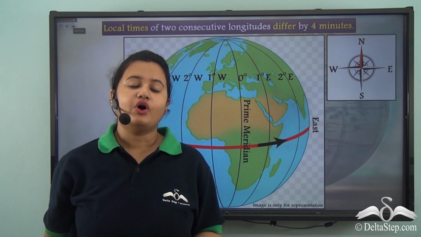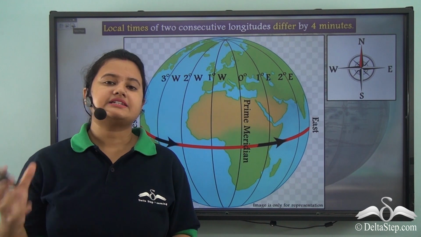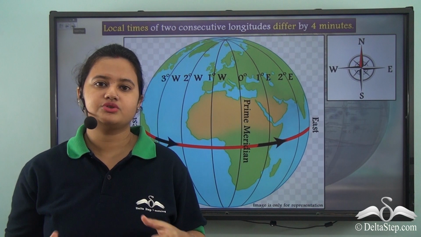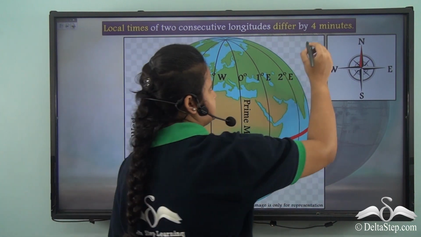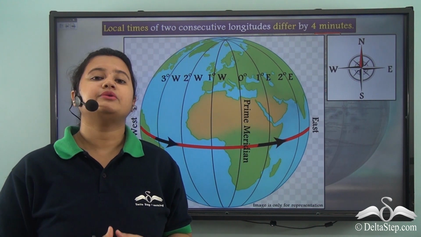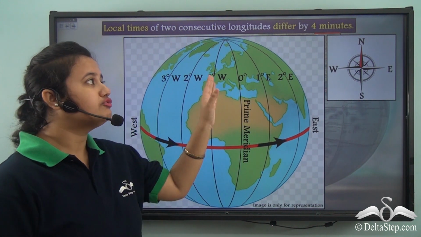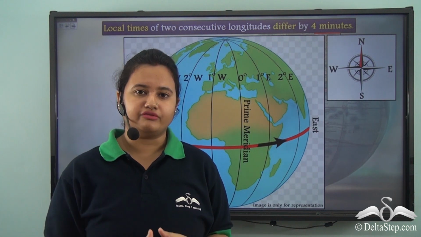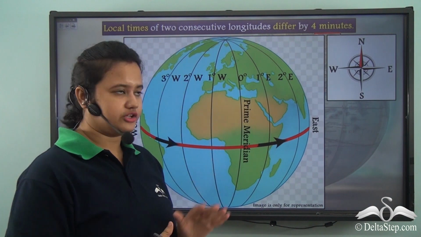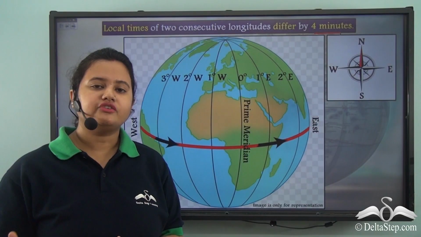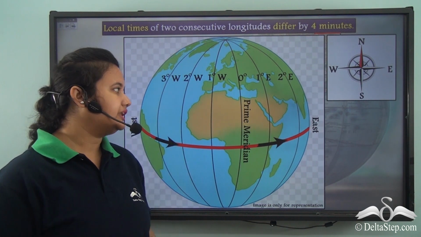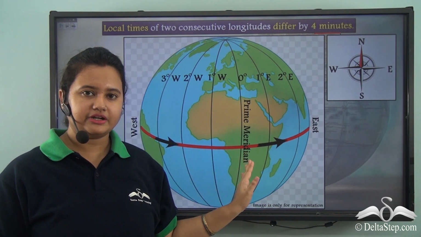Just a while ago, we calculated that the time difference between two consecutive lines of longitudes is 4 minutes. So we understood that the time difference between two longitudes is 4 minutes. But how can we determine the local time of a place using longitudes? Let's see. We generally determine the time of other longitudes based on the time at prime meridian.